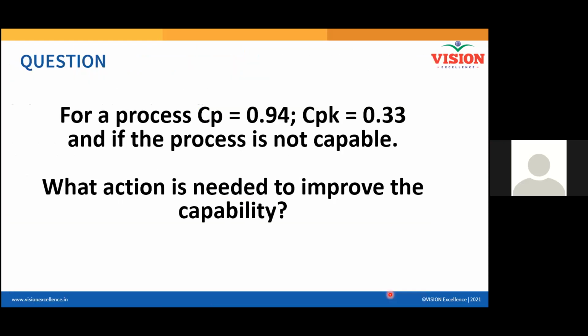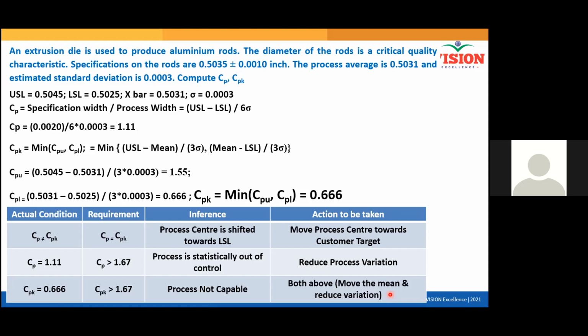Sir, can you go back to the previous slide? Sir, can't we measure, or get an indication from even the average, the mean value which is coming in? If I look at this slide or even the previous slide, for example, in this case, my target is 0.5035 and my process average is coming out to be 0.5031. So it's going to the LHS side. Can't I get the indication?